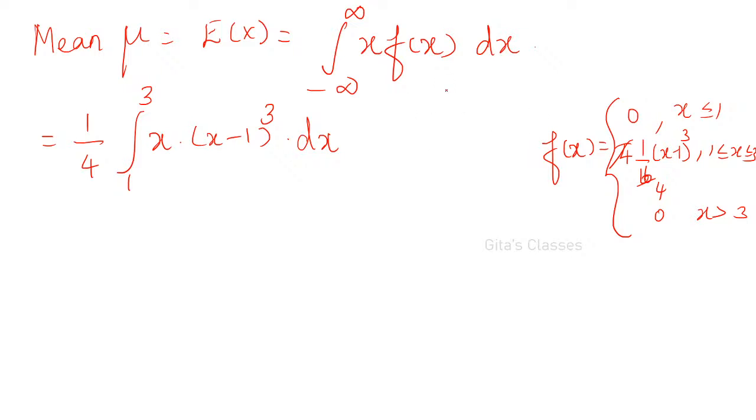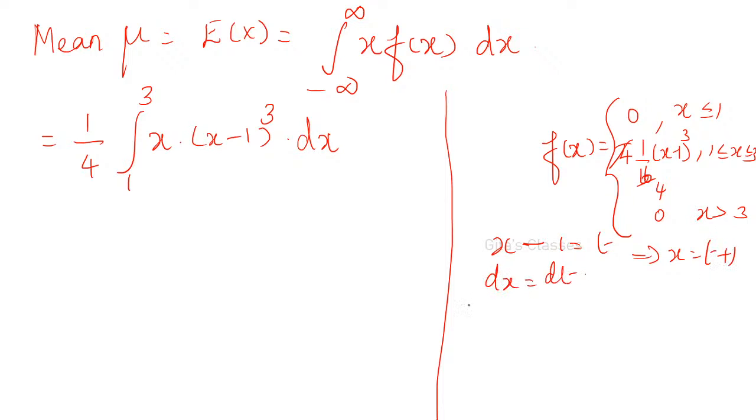Now you can expand this, (a minus b) the whole cube. Instead of that, you can substitute x minus 1 is equal to t, which implies x is equal to t plus 1 and dx is equal to dt. Whenever you are making the substitution, you have to do 3 remaining things.